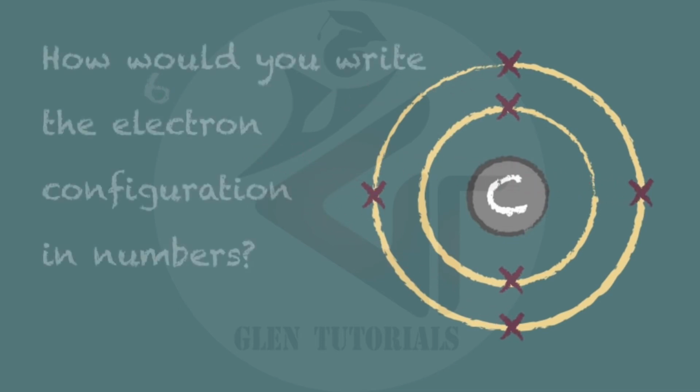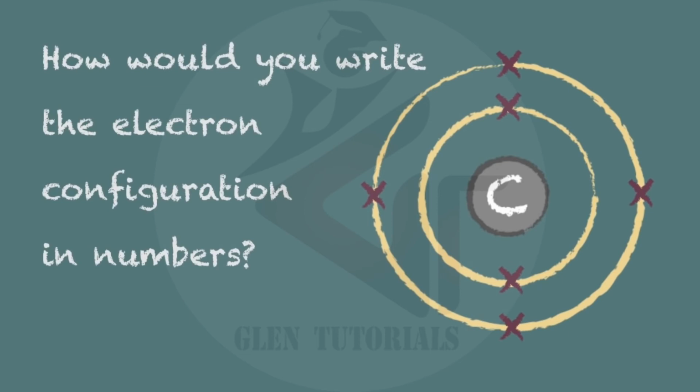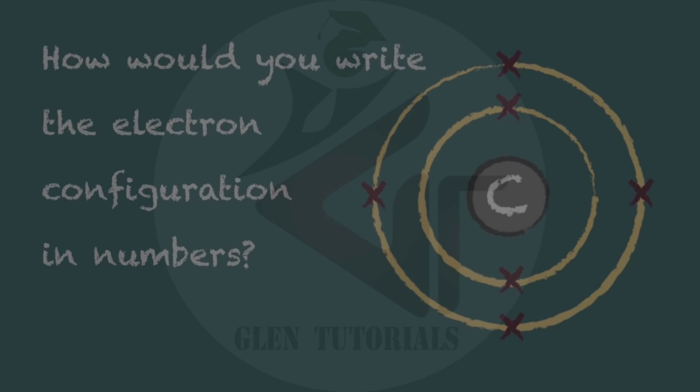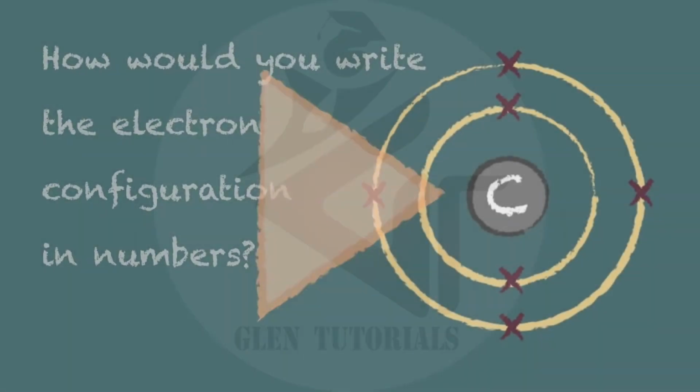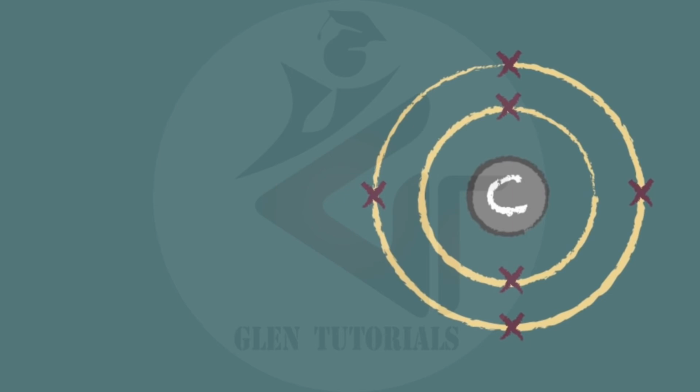Now, how would you write the electron configuration in numbers for this atom? Pause the video again or rewind if you need to have a think about this. The answer is that it would be written 2.4.